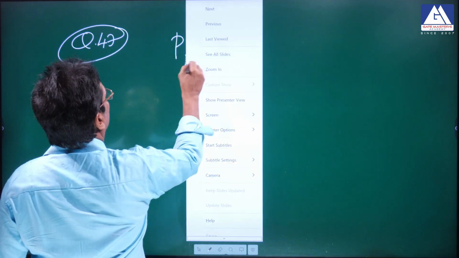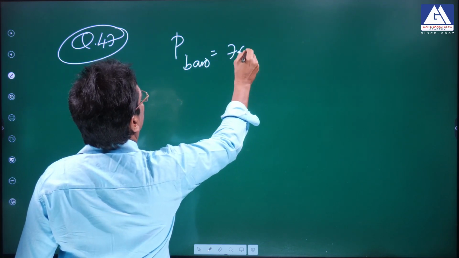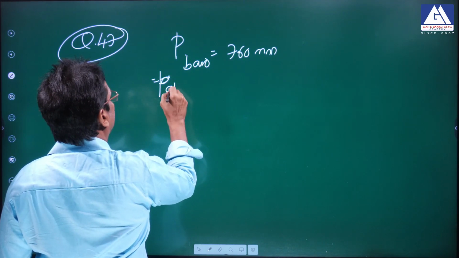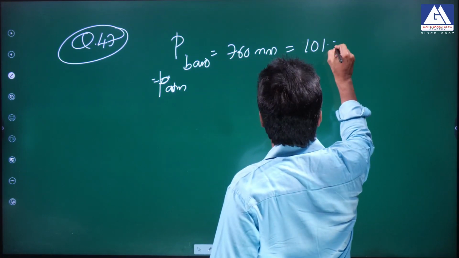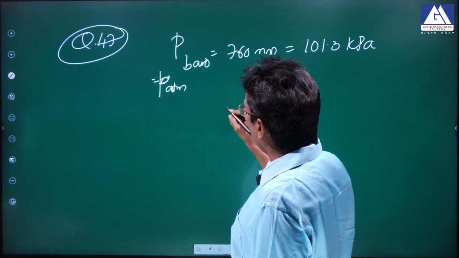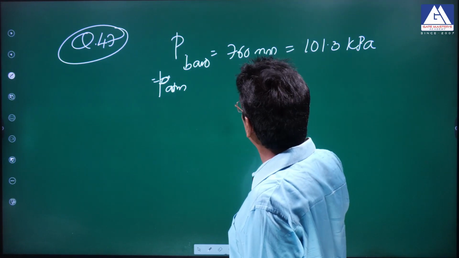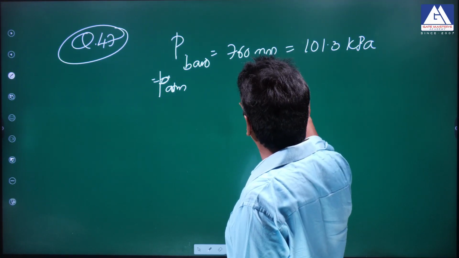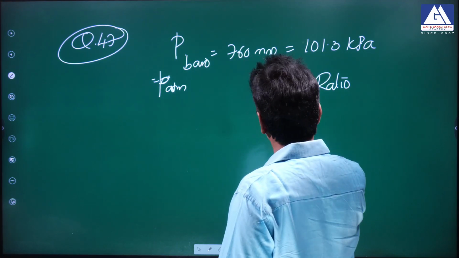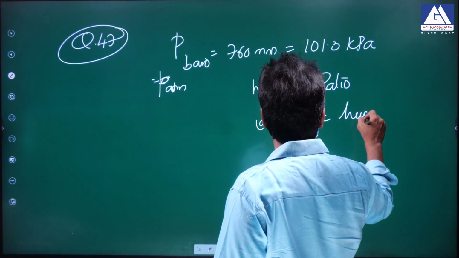Barometric pressure is given, that is 760 mm, atmospheric pressure, more correctly P atmospheric pressure, that is 101.3 kilopascal. And he has asked to calculate the humidity ratio. Humidity ratio, that is W, or specific humidity, you can call it humidity ratio or specific humidity.